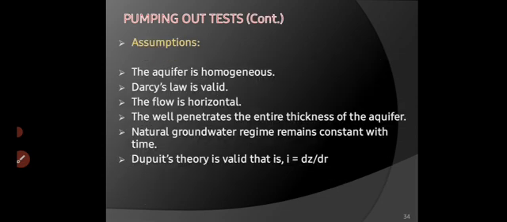and the decreased level forms a curved surface, and that curved surface is known as the drawdown curve. So these are the assumptions of Dupuit theory. The aquifer is homogeneous, Darcy's law is valid, flow is horizontal, the well penetrates the entire thickness of the aquifer. Total penetration is required. Then the natural groundwater regime remains constant with time, and Dupuit theory is valid, that is, i = dz/dr, where i is the hydraulic gradient and z is the vertical height, r is the radius of the well. So these are the assumptions made in the pumping out test.